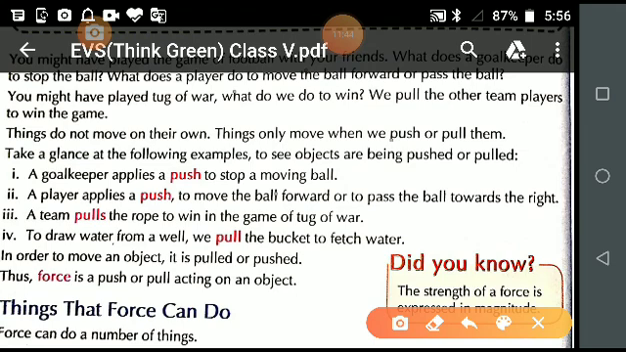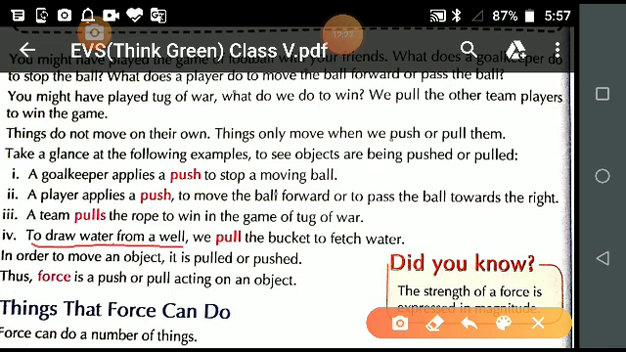Now, to draw water from a well, what will we do? If the bucket is in the well, to take the water out in the bucket, what will we do? Firstly we push the bucket into the well, and when the bucket is filled with water, then what are we doing? What action is it? Pull.